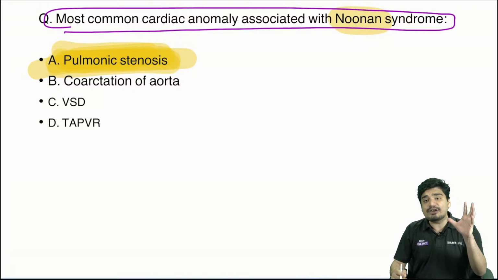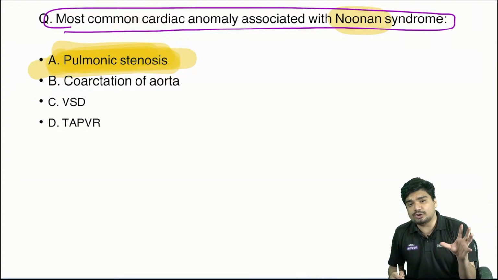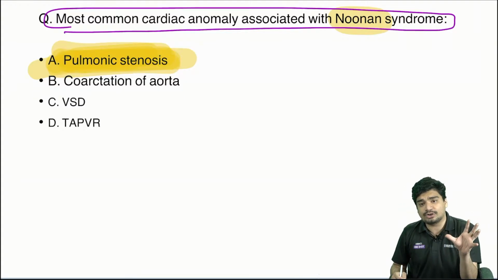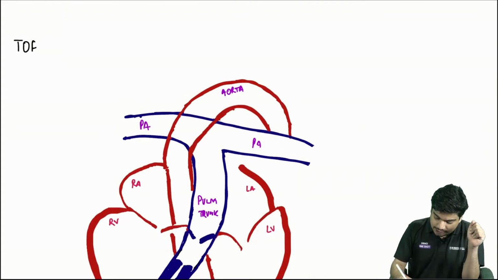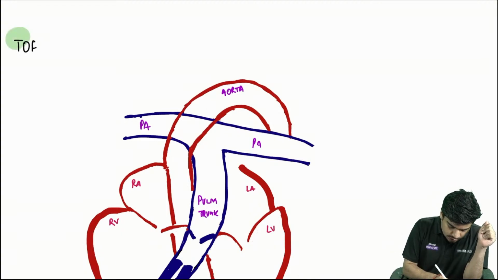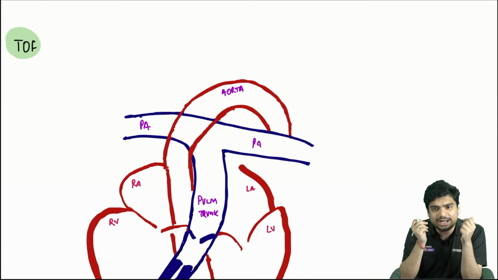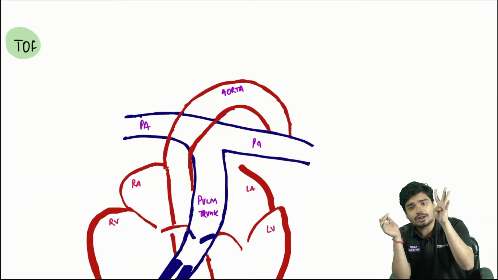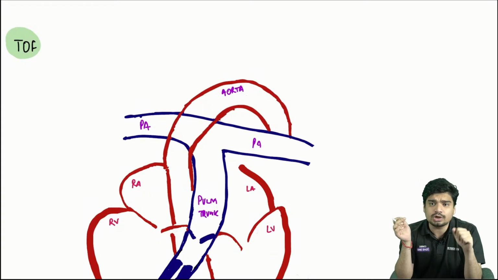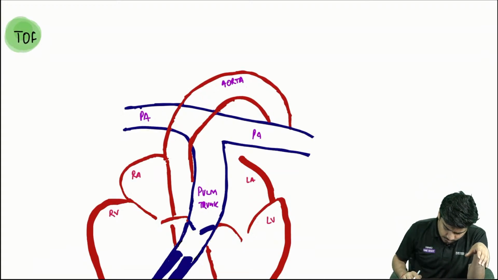The last very important topic I'm going to discuss for you is Tetralogy of Fallot, TOF. They love asking questions related to TOF. What are the 4 components of TOF? What happens in TOF? So let's discuss a little bit about TOF.